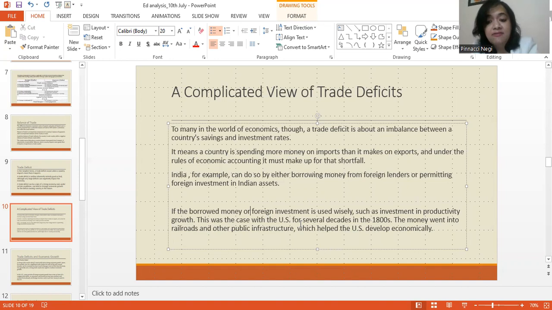Then that is an investment. For example, the US ran a trade deficit, but for several decades in the 1800s, the money went into railroads and other public infrastructure, which helped the US to develop economically, students. So whatever money we are borrowing or whatever foreign exchange we are getting, if we invest that wisely and productively, then of course the trade deficit can actually lead to gains for a country, otherwise not.